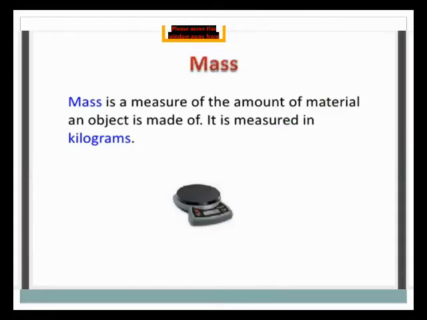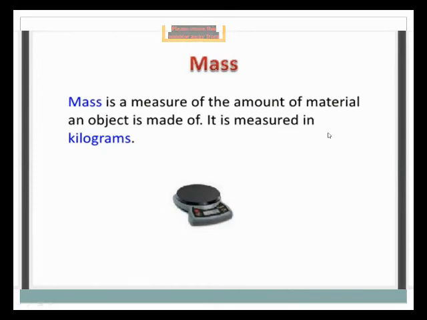And what is the definition of mass? Mass is the measure of the amount of material. Means by the help of mass we find the amount of material.